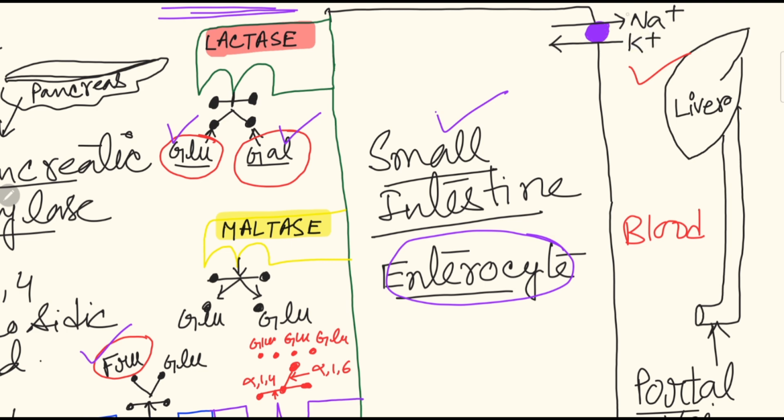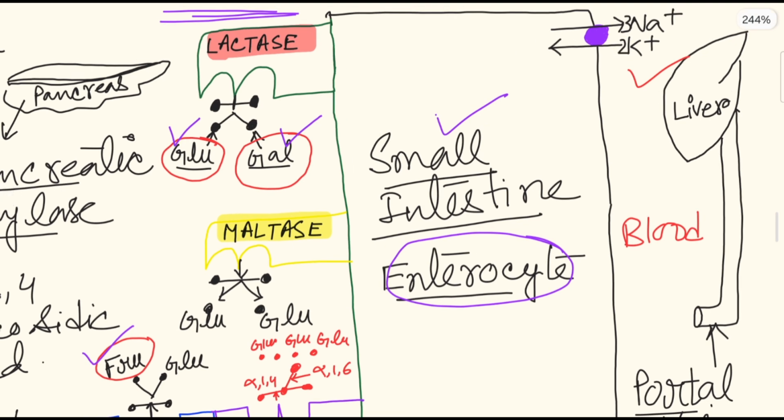Three sodium get out and two potassium get in. So within the cell, this is the enterocyte, Na plus is less, because sodium is moving out and potassium is moving inside of the cell.